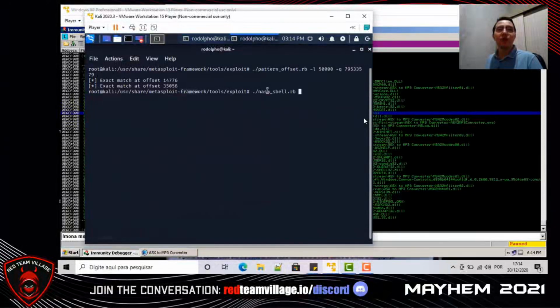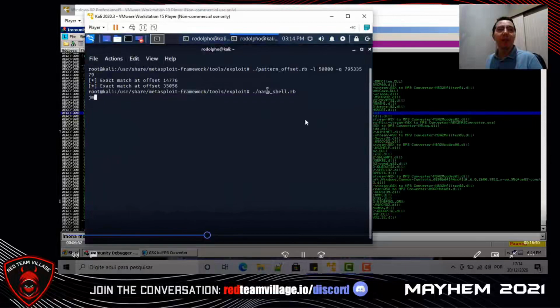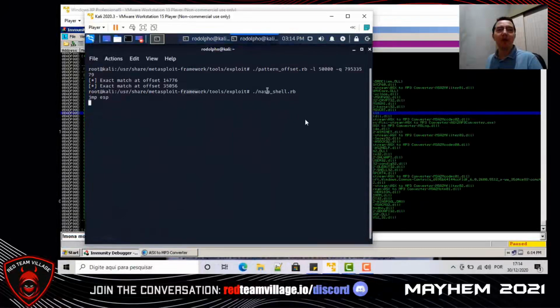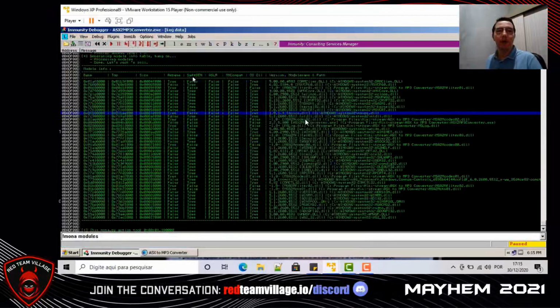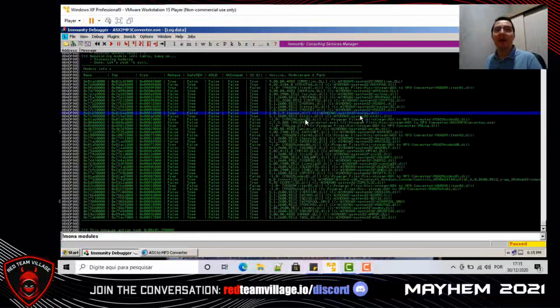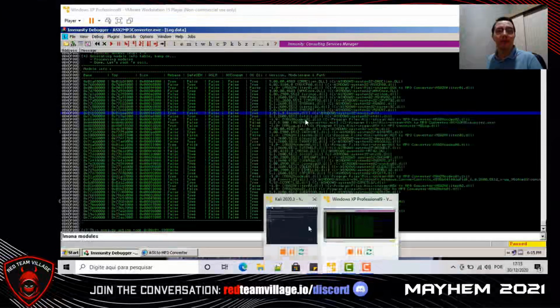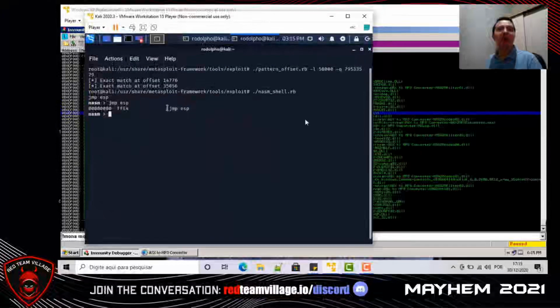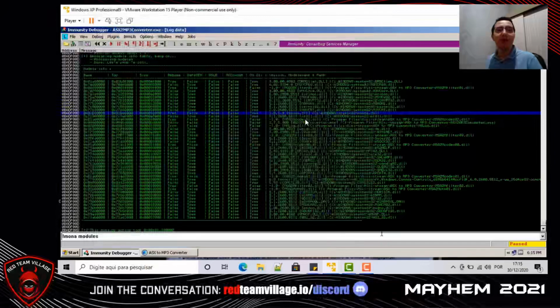Now let's use the tool NASM shell to find the opcode for jump ESP. We want to find an address that makes a jump ESP inside the module msvcrt.dll. And we found the opcode FFE4. FFE4 means jump ESP.